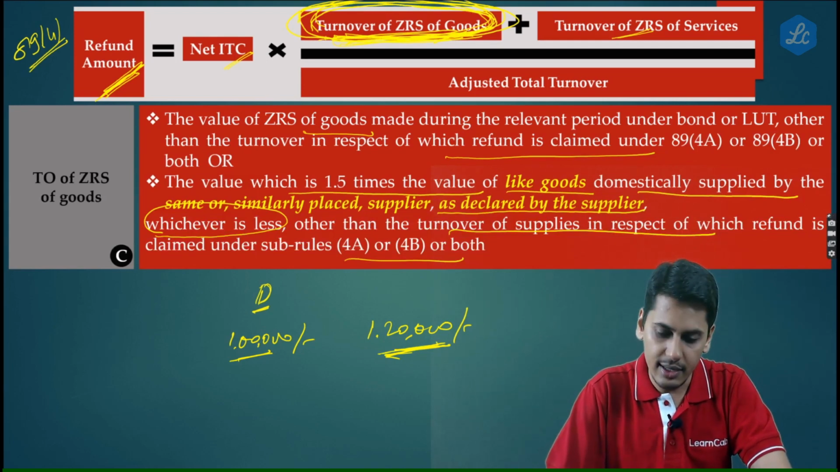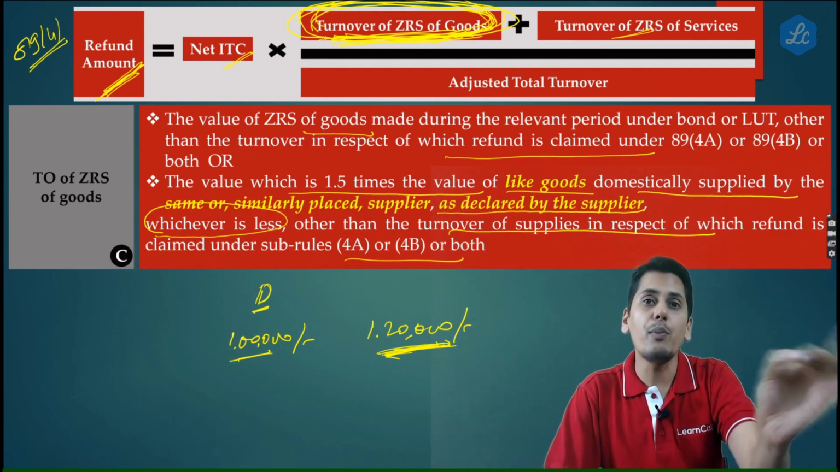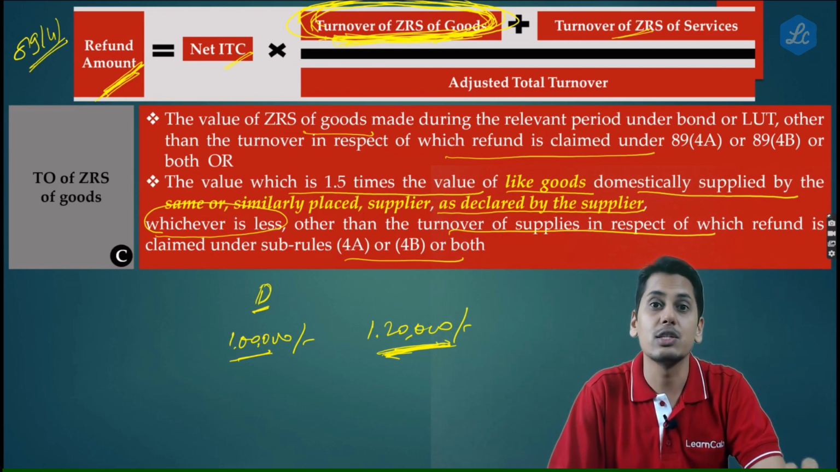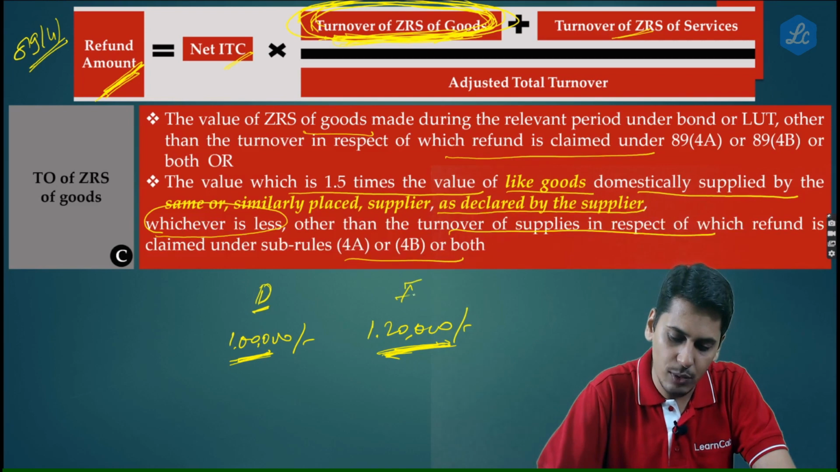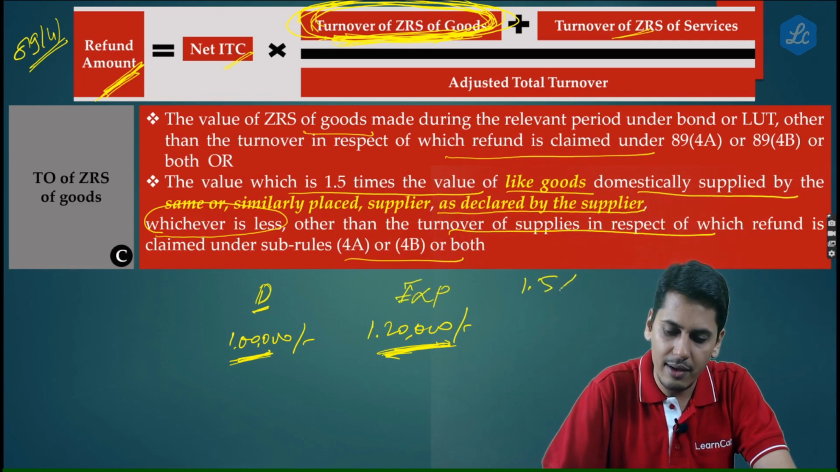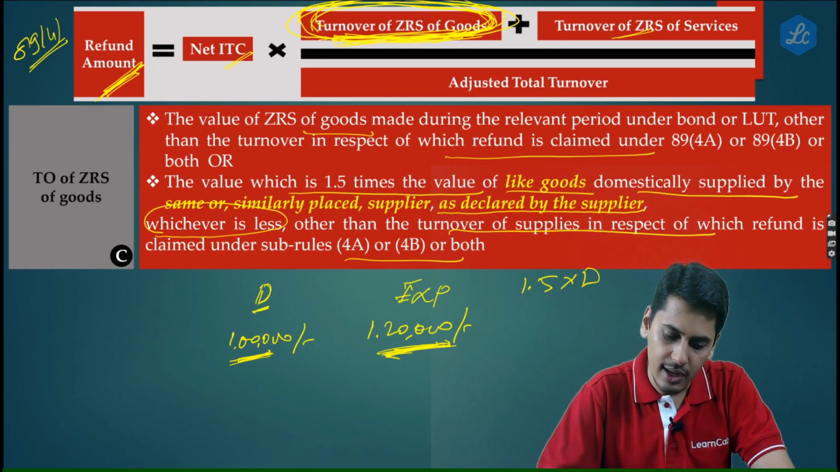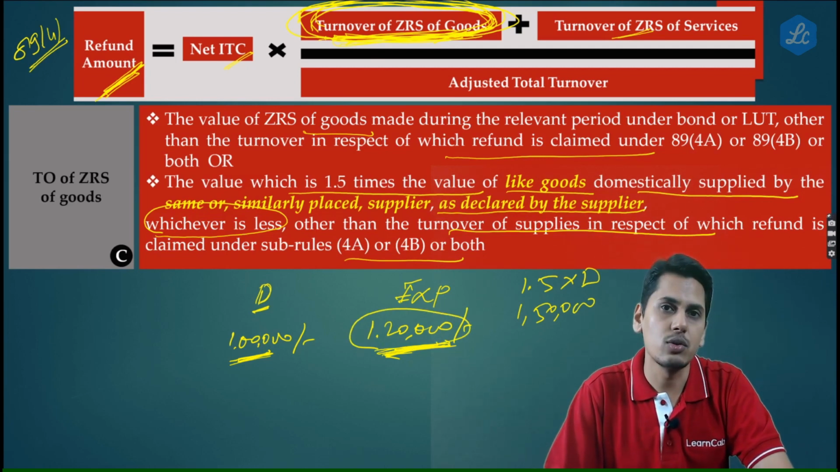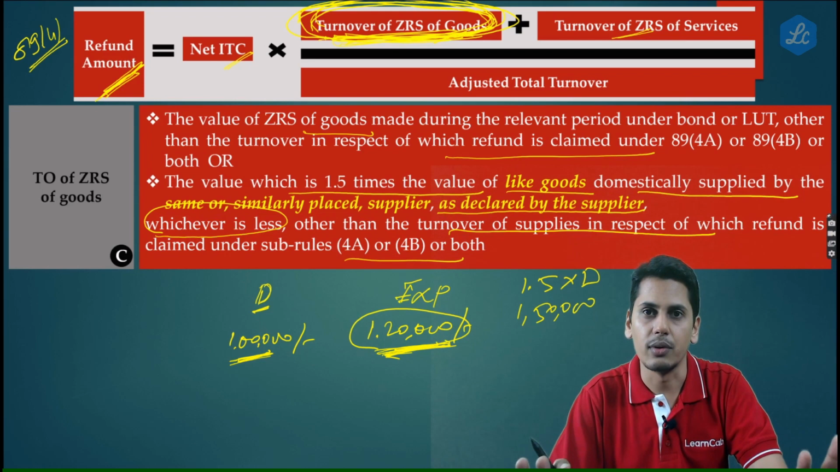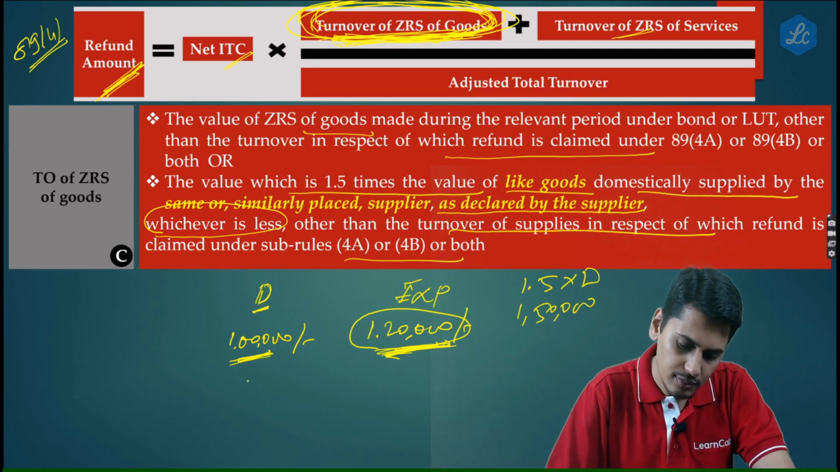It tells you either the actual export value what you have taken or 1.5 times the value of domestic supplies, whichever is lower. So now friends, what is 1.5 times of domestic what you are making? It is going to be 1,50,000 rupees. So friends, here the answer is going to be 1,20,000 rupees, which is the actual value, actual exports what you have made.